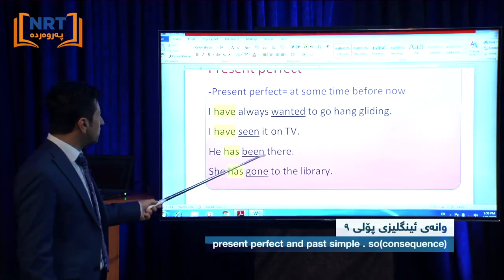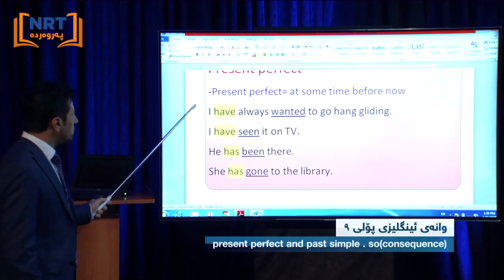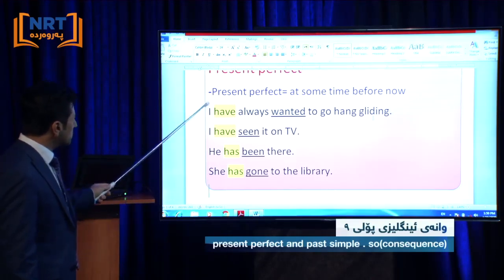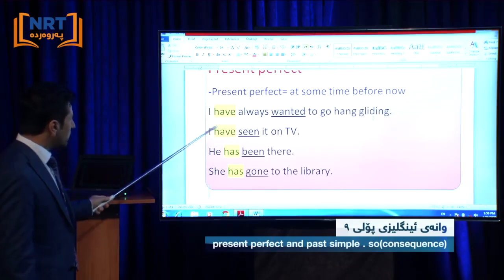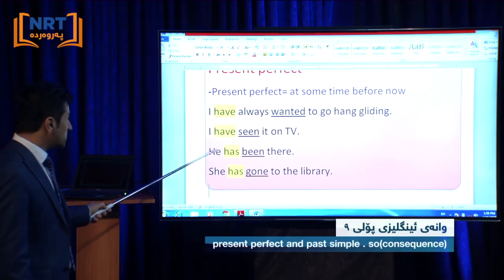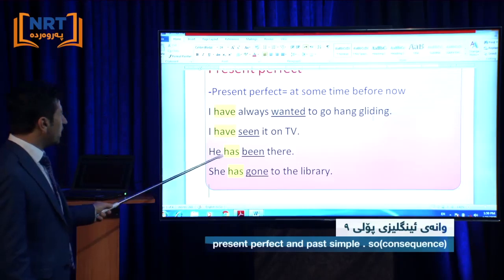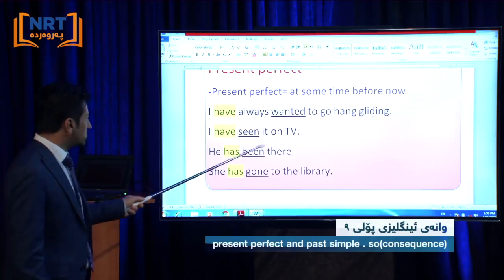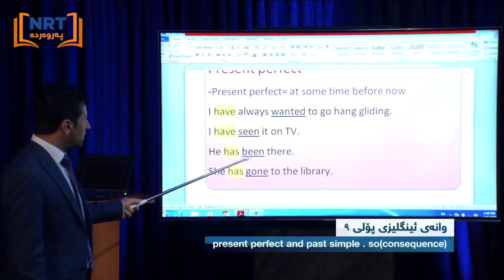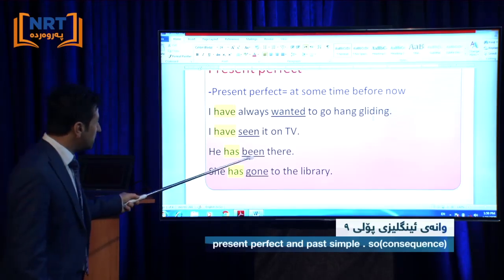He has been there. If you remember, we said with I, we, you, they, we use have plus past participle. But with he, she, or it, we use has, because he, she, it are third person singular. He has been there. Here, this "been" is the past participle of be. The past of be is was and were, but the past participle of be is been.